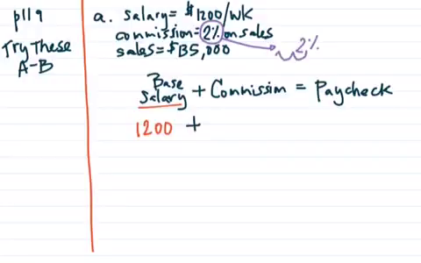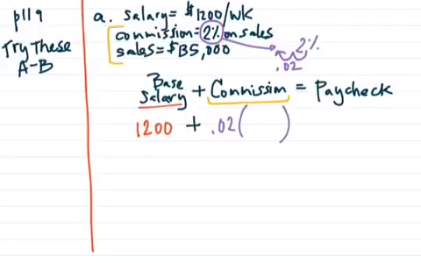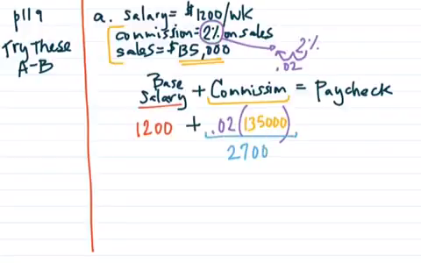So we need to change our 2%. Change the percent to a decimal by moving your decimal over 2 places, so 0.02. So we need to find 2% of, and it's a commission. The commission here is a percentage of the sales. And this person sold $135,000. Calculating those two together, you get $2,700 when you multiply these two numbers together.